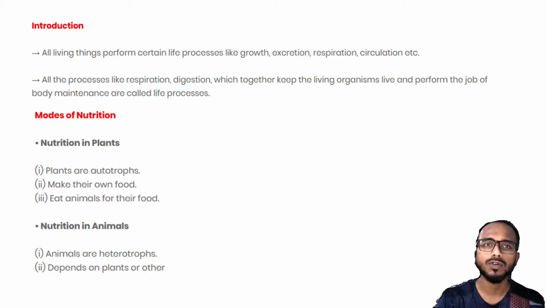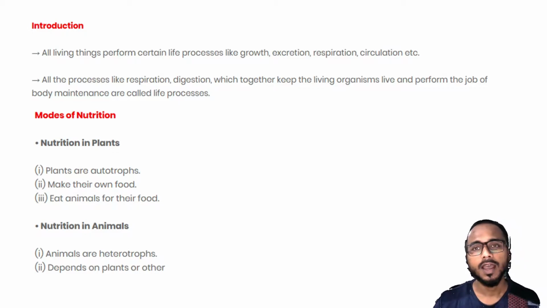We need certain processes daily in our life for our growth, for our development, for us being alive. There are certain processes which we need to keep us alive for our sustenance as well as maintenance. Processes like excretion, respiration, circulation. When we take our food, it goes through a lot of processes, and that is called the digestive system. We also take oxygen and release carbon dioxide, so that comes under respiration.